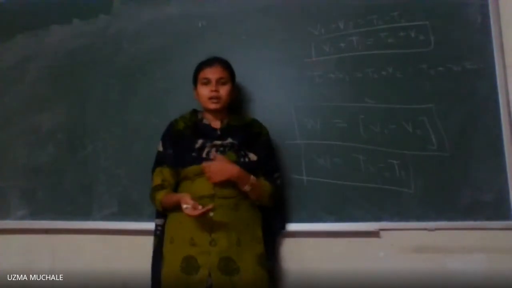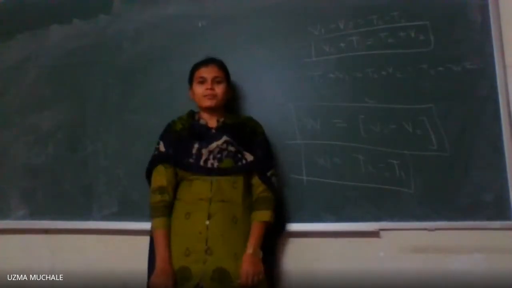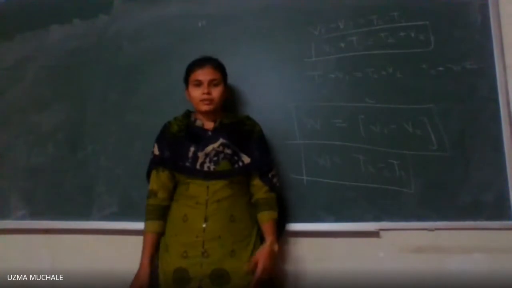You can conclude this from the statement that energy can neither be created nor destroyed. It can be converted from one form to another, right? Yes, ma'am. So here we get total energy T1 plus V1 is equal to T2 plus V2. In this case we have proved it for only two positions, from P1 to P2.